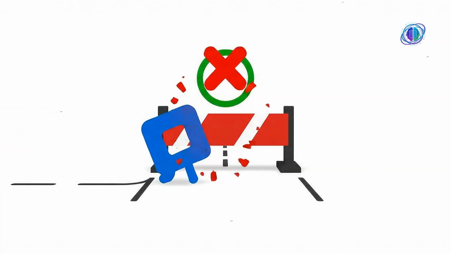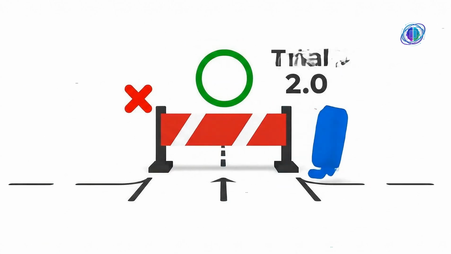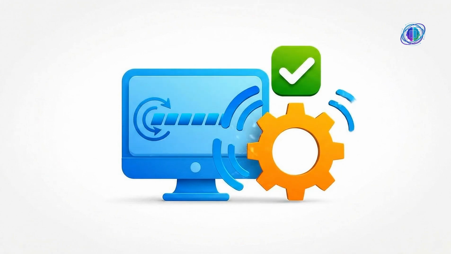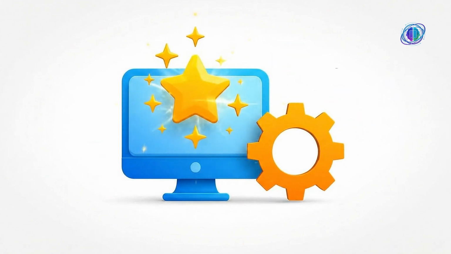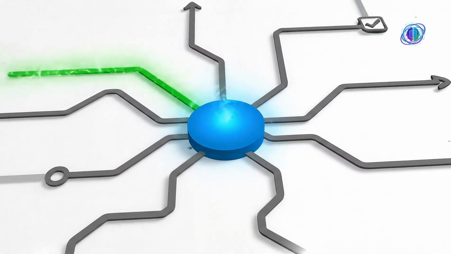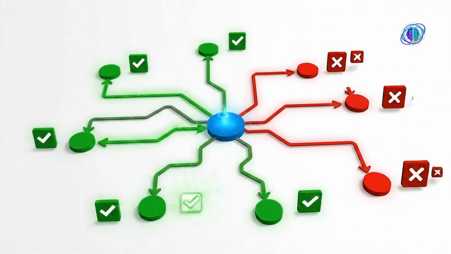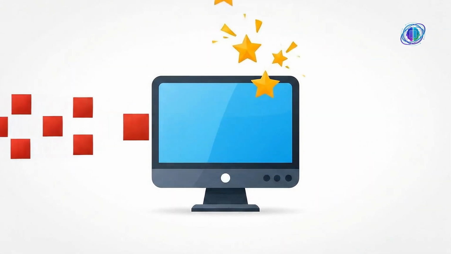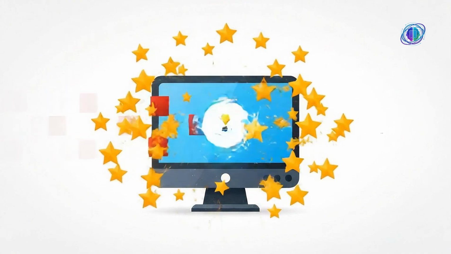The third way is through trial and error. This is common in games or robotics. The computer tries a task and gets a digital reward when it does something right. It learns which moves lead to a win and which moves lead to a loss. Over time, it becomes very good at the task because it wants to get the most rewards possible.